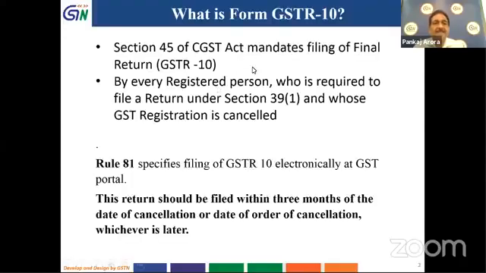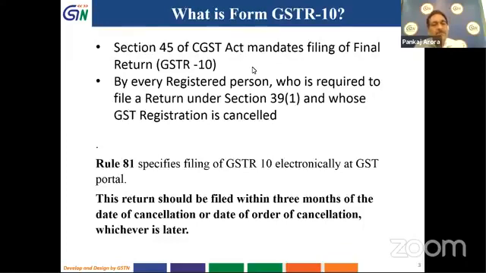So to start with, Section 45 of CGST Act mandates filing of final return, which is in form GSTR 10, by every registered person who is required to file a return under Section 39, subsection 1. But here is one special distinction, that those taxpayers whose GST registration is cancelled, only they are required to file the final return, which is called GSTR 10.